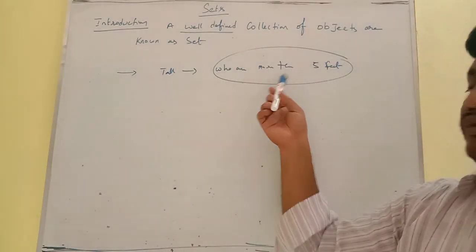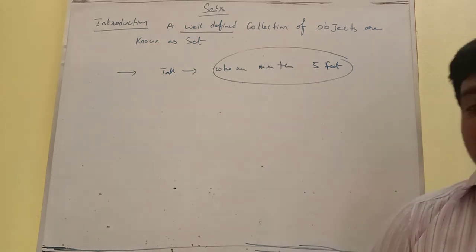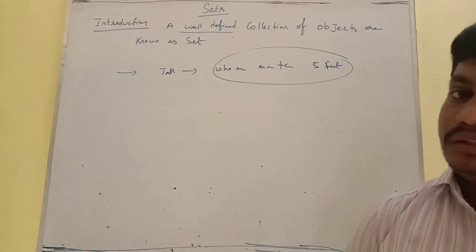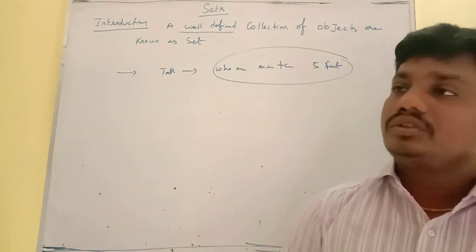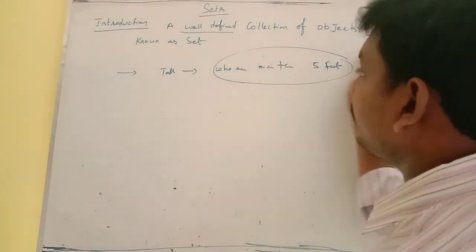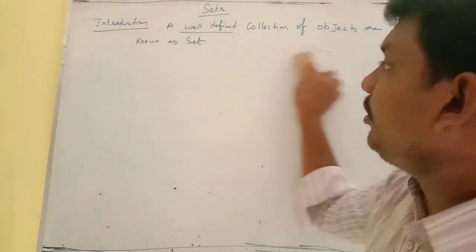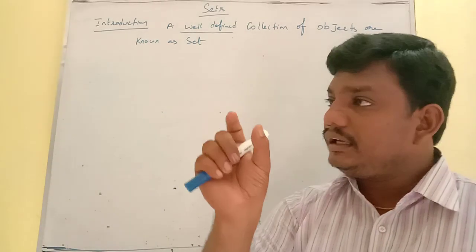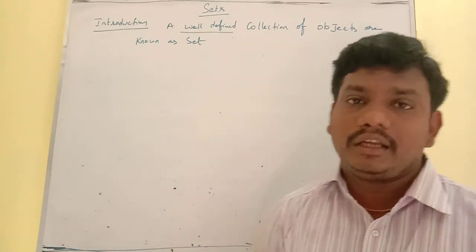So we are providing a common property. Richest persons in the world, we cannot have any common property. But suppose you give a condition, that people who have more than 100 crores of property are treated as richest persons. Yes, that is a common property.